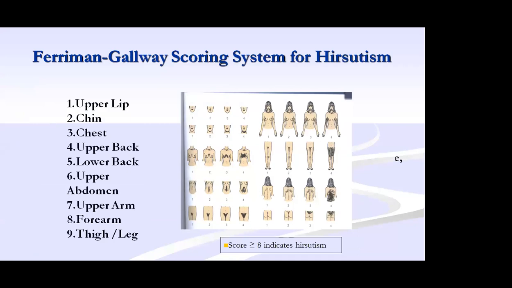So how do we identify that the patient has hirsutism? For a few growths of hair, we cannot consider it hirsutism. The hair growth should be seen in these nine places. This is the scoring we call the Ferriman-Gallwey scoring: upper lip, chin, chest, upper back, lower back, upper abdomen, upper arm, forearm, thigh, leg. With this calculation, if the score is more than 8, we can consider it hirsutism.